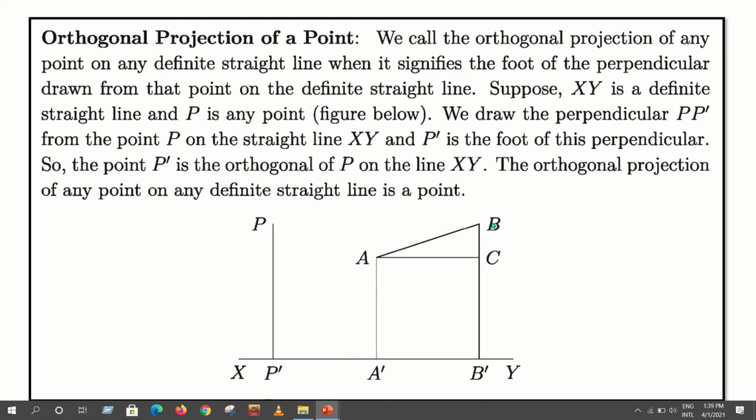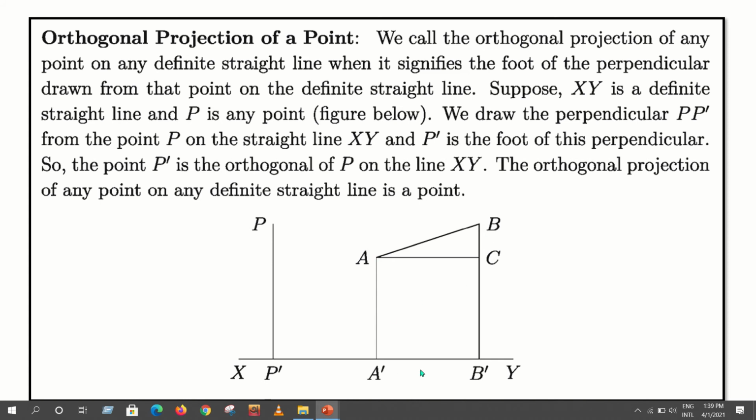Clear everyone? A'B' is the orthogonal projection of the straight line AB. Clear? As we have got the projection A'B' by drawing perpendiculars from the endpoints A and B,